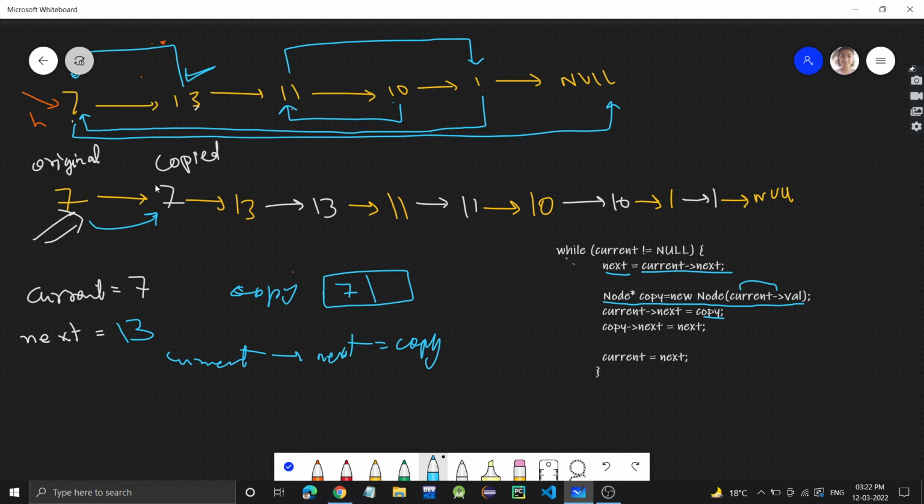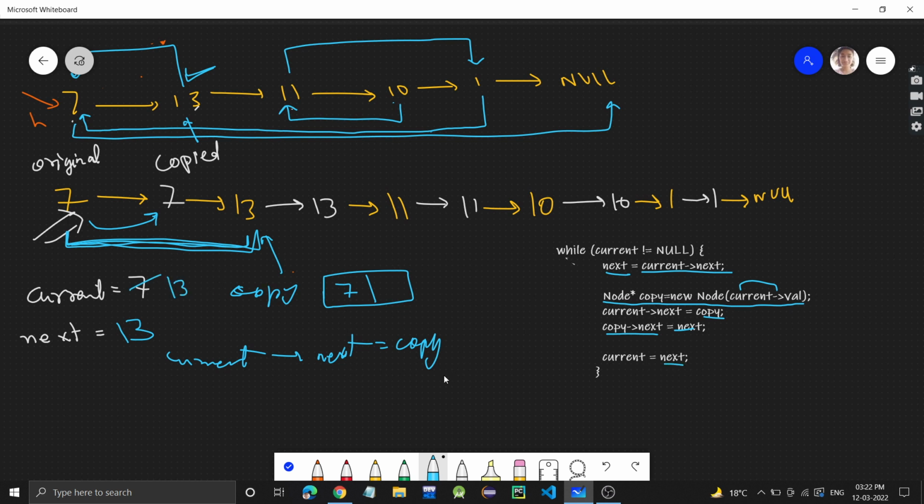So now 7's next will be the copied node. And the copied node's next should be connected to what? This 13, right? So copy's next is connected to the next variable. Next is 13. So this is connected, right? So see, we have created this part. And now current should point again to 13. It should come to this 13, which is stored in next. So current will now become 13. Current is equal to next.